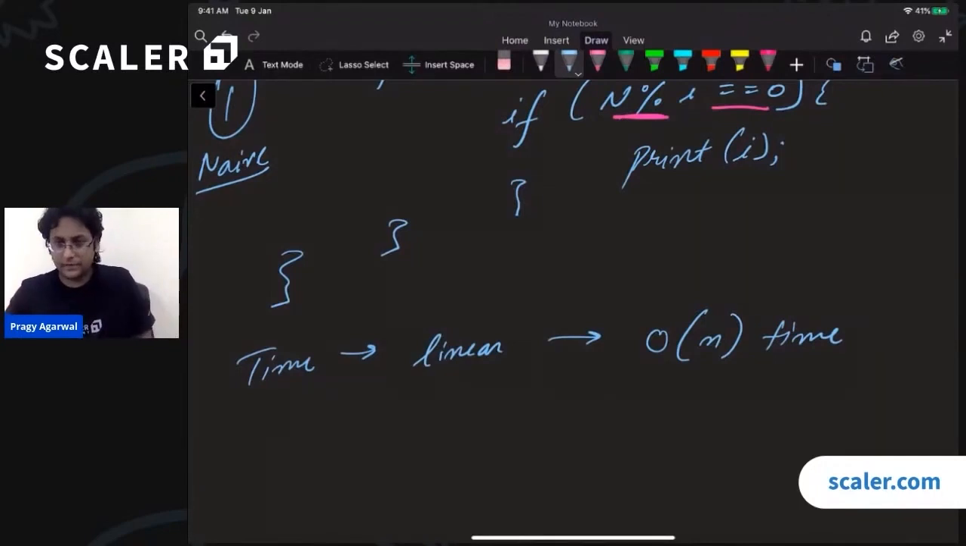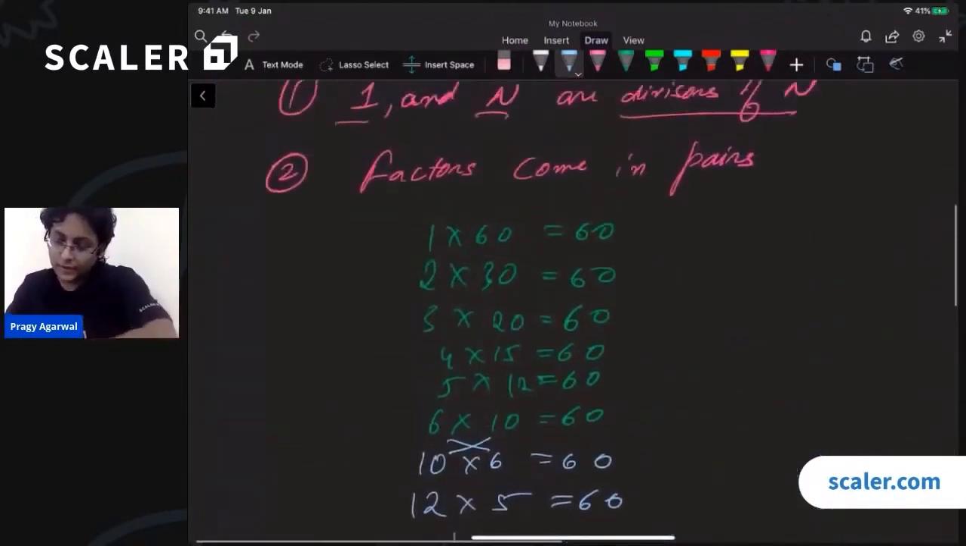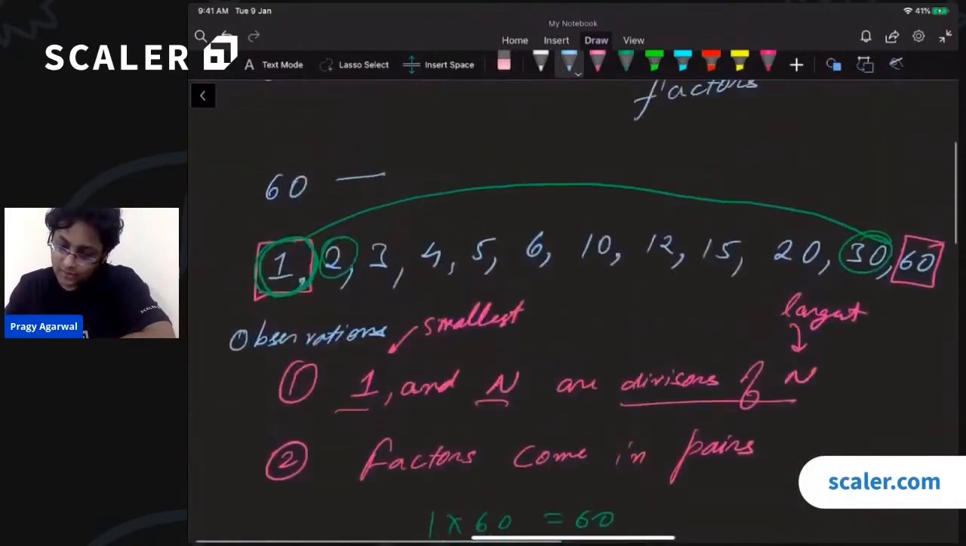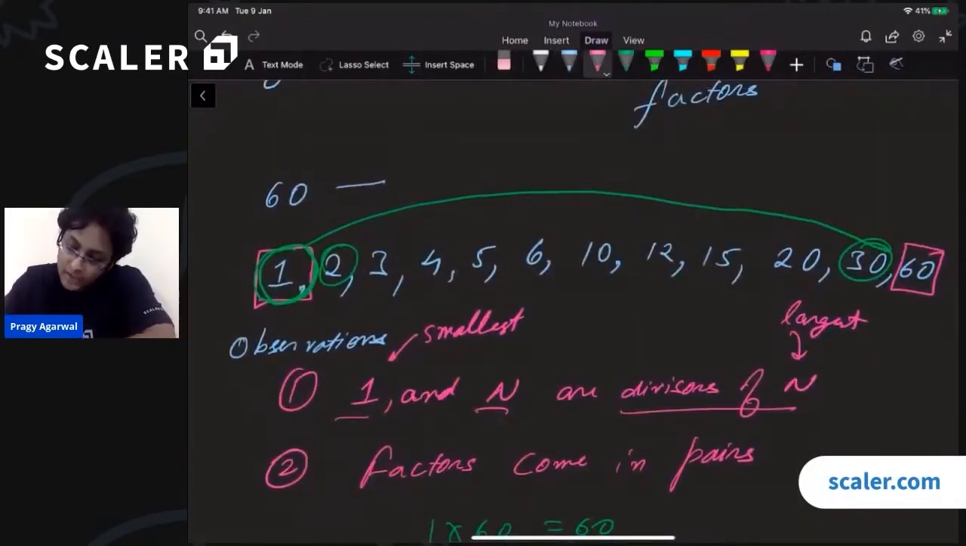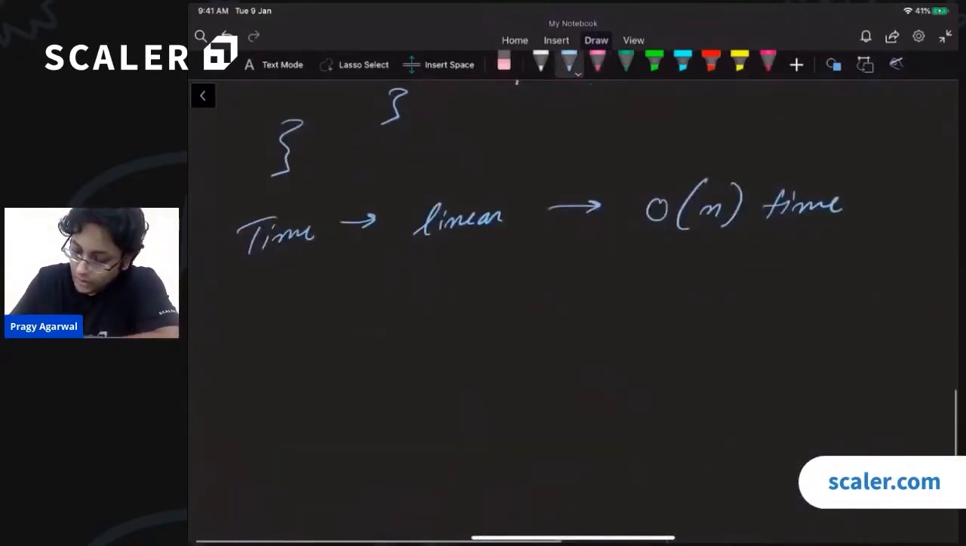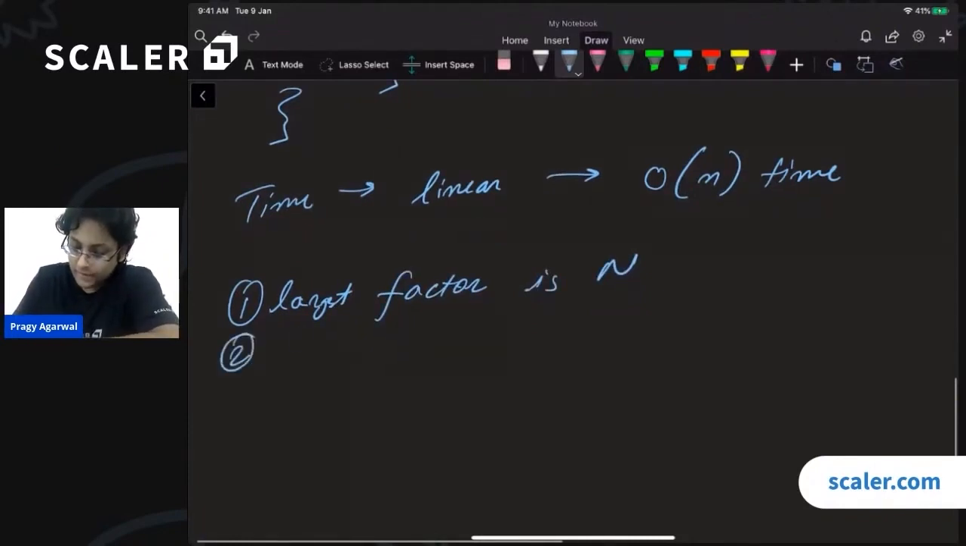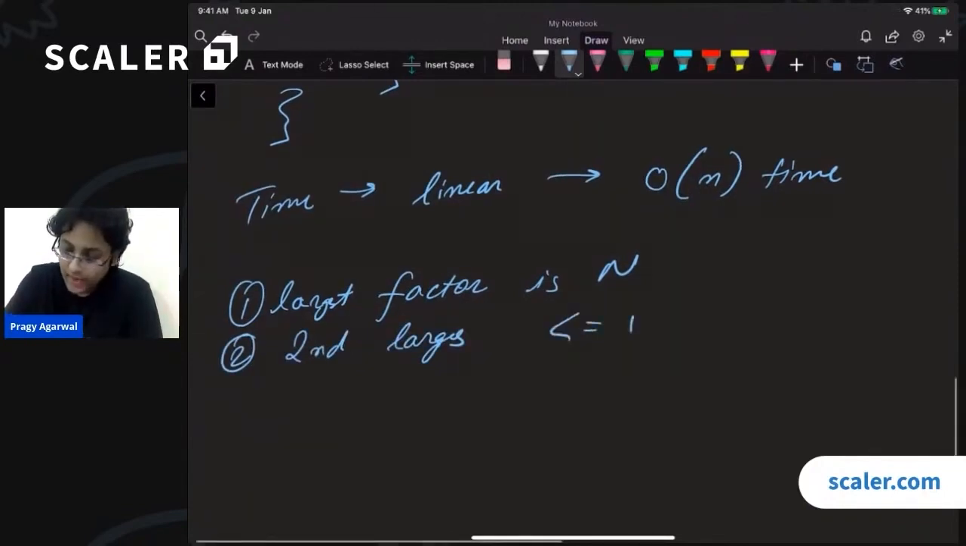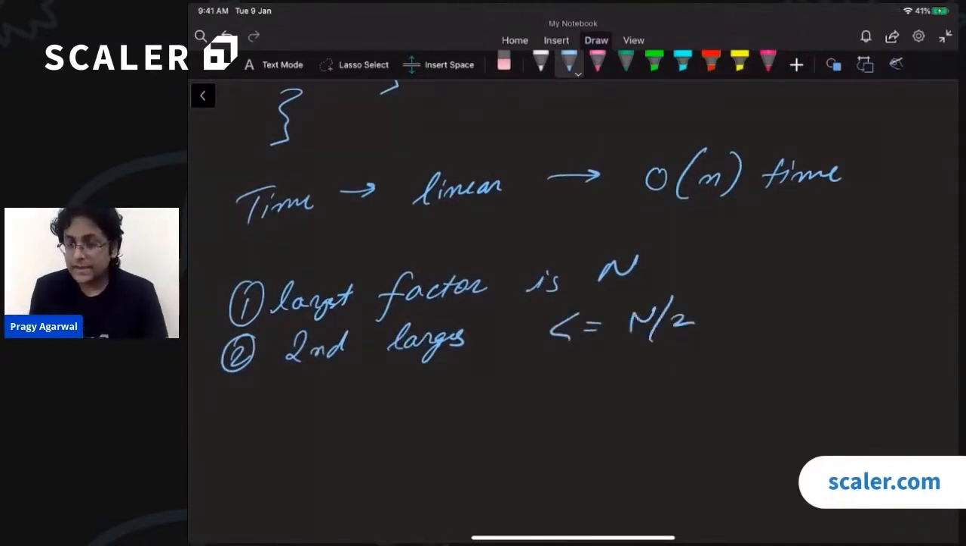Well, certainly we can. The first thing that you will notice is that the largest factor is the number itself. But what is the second largest factor? How big can the second largest factor be? I know that the largest factor is n itself. What about the second largest factor? That must be less than or equal to n by 2.